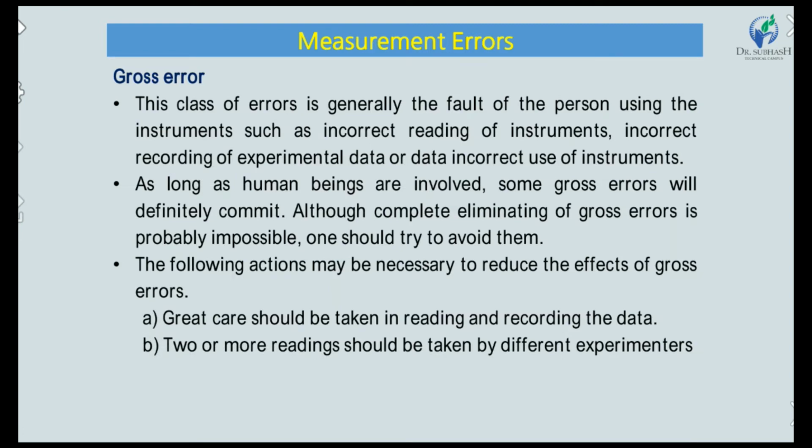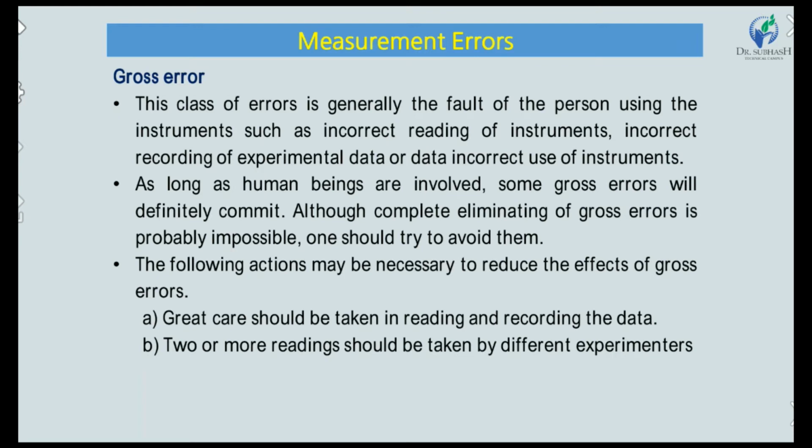The first one is gross error. This class of error is generally the fault of the person using the instrument, such as incorrect reading of the instrument, incorrect recording of experimental data, or incorrect use of the instrument.